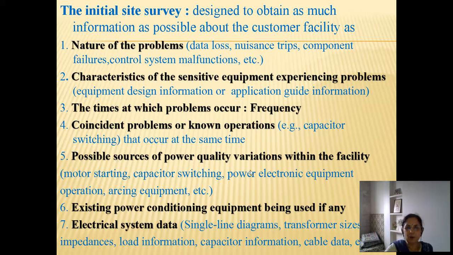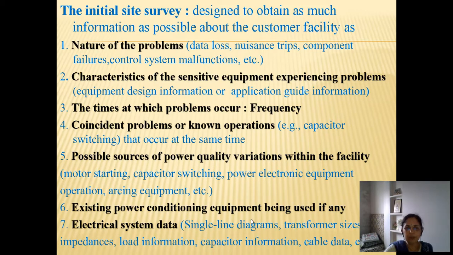Possible sources of power quality variations within the facility. Now this is a large motor starting which can lead to voltage sag kind of problems, capacitor switching, power electronic equipment operation, or arcing equipment. So all the data which is available, depending on the facility and nature of equipment which are in operation, we can collect all the information about this.